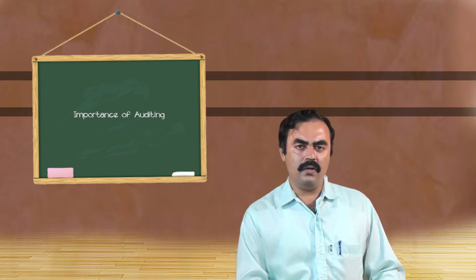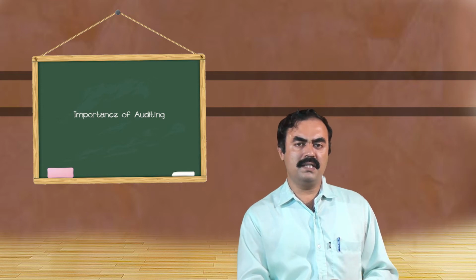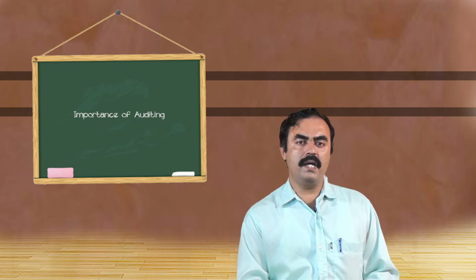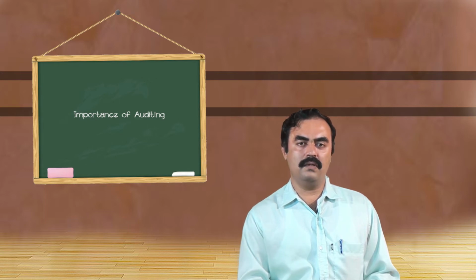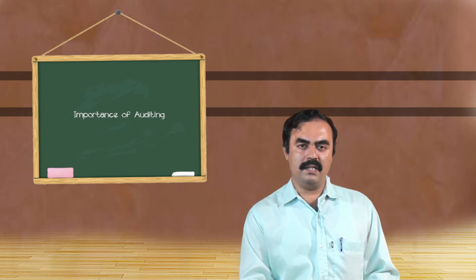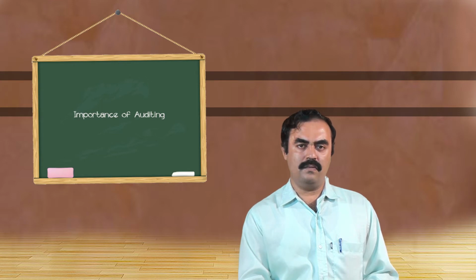Now, coming to the differences between auditing and accountancy. See, audit begins when accountancy ends. This is very important, please note this down. Audit begins when accountancy ends, which means that the work of the auditor starts only after closing the books of accounts.